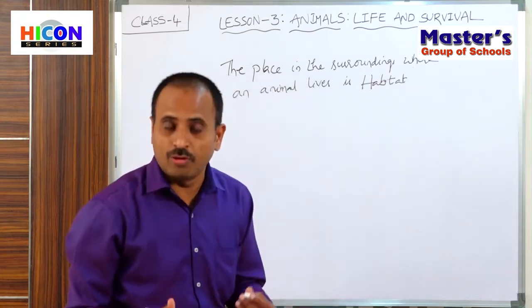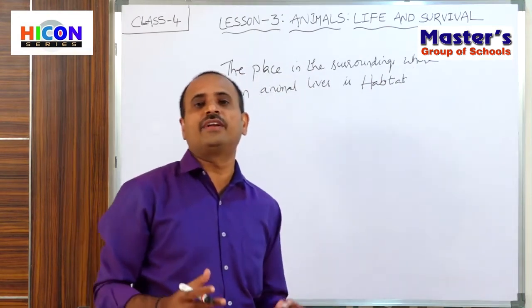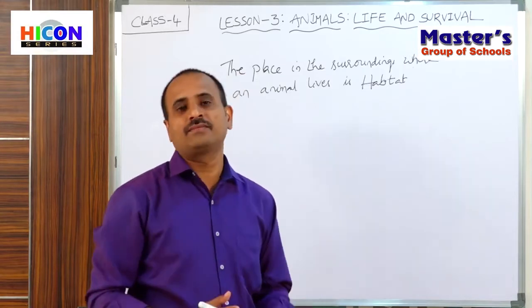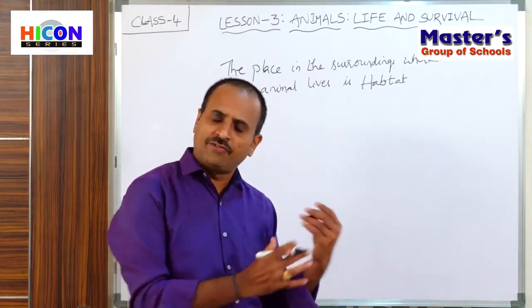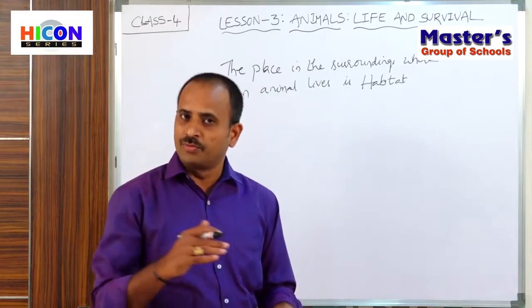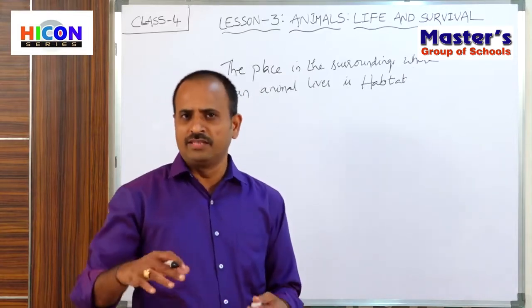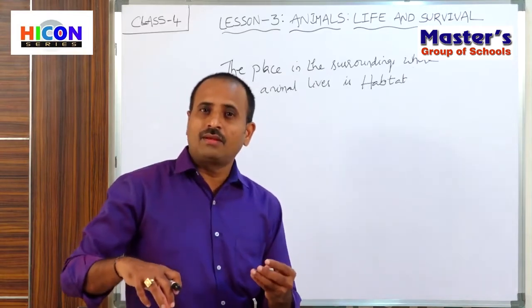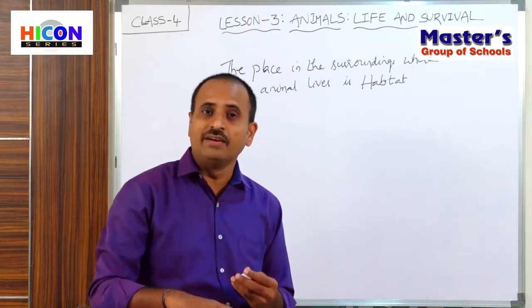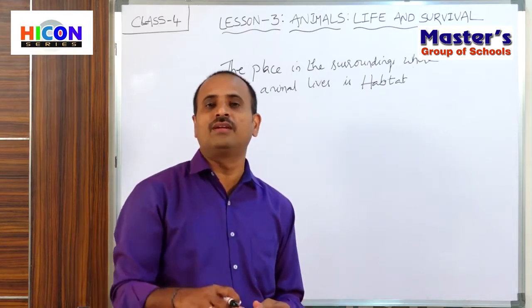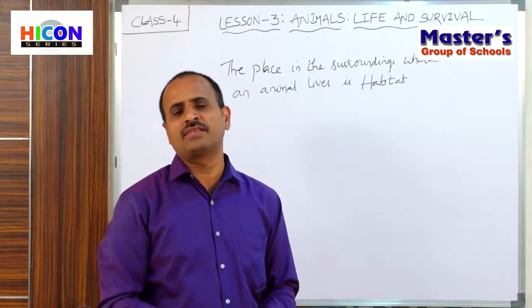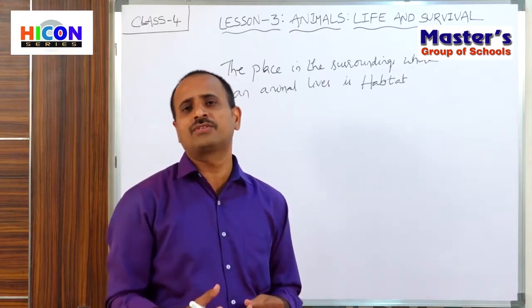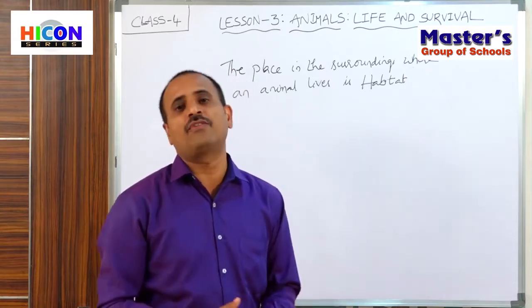Human beings live in different types of houses. Poor people live in different types of houses and rich people have different houses. In this way, different people living in different regions of our world live in different types of houses. In the same way, animals also have different types of habitats.